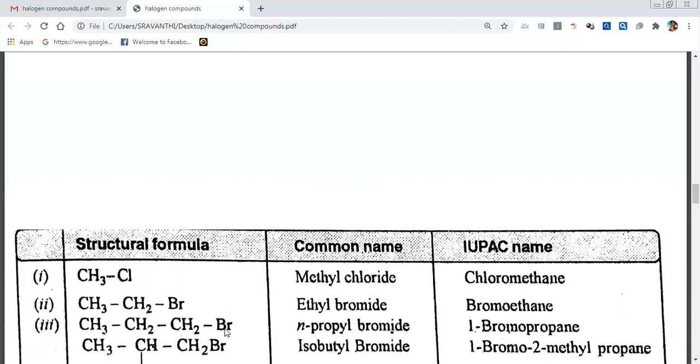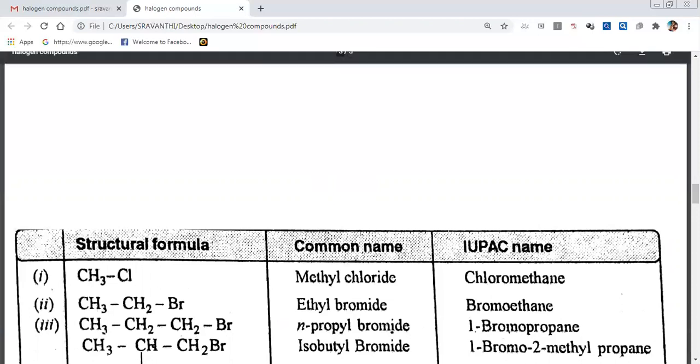What is the IUPAC name? The substituent comes first. What is the substituent here? Bromine. So bromo propane. The propane comes last. Bromopropane.